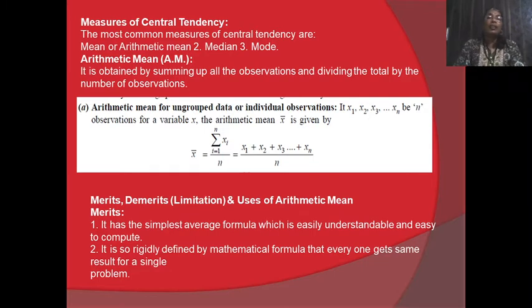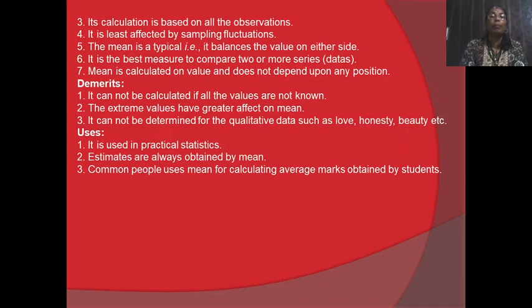There are some merits and demerits, that is limitations, of the arithmetic mean. First we study the merits. It has the simplest average formula, which is easily understandable and easy to compute. Second, it is so rigidly defined by a mathematical formula that everyone gets the same result from a single problem.